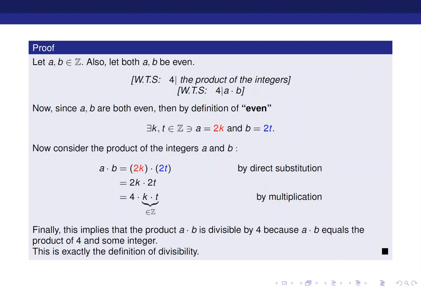So all we had to do is write 4 in the answer of the product of a and b, and show that the rest of the numbers that are written down are just some random integer. That's enough to prove that 4 divides the quantity a times b.